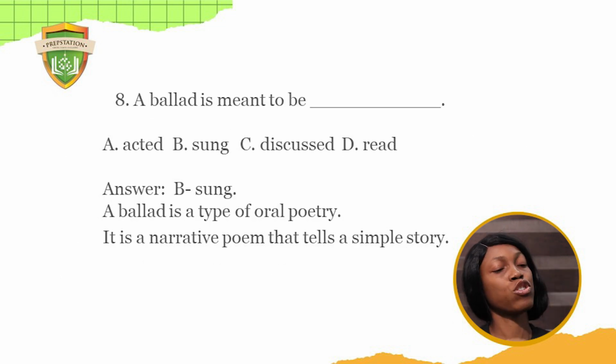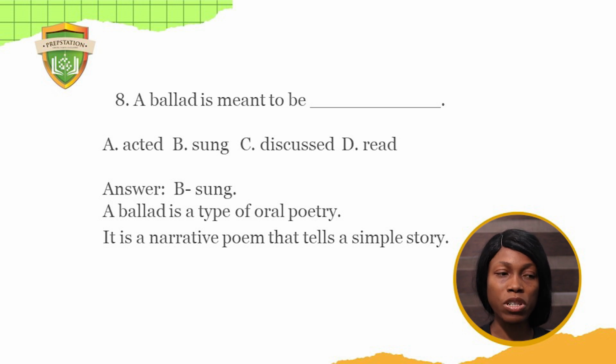A ballad is meant to be A. acted, B. sung, C. discussed, and D. read. The first question is, a ballad is under what genre of literature? You could say that a ballad is a poem. It's a type of poem. So it's a type of oral poetry, and it's a narrative poem that tells a simple story, basically.